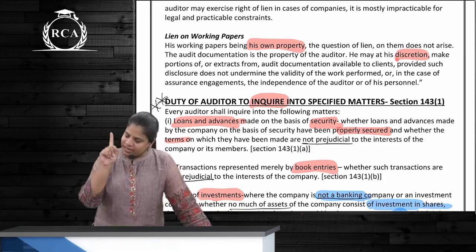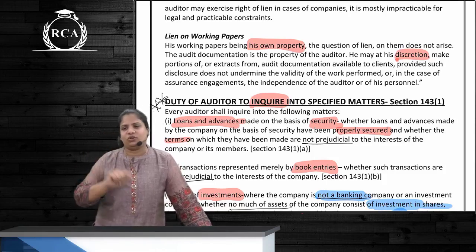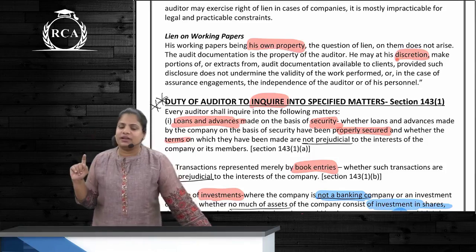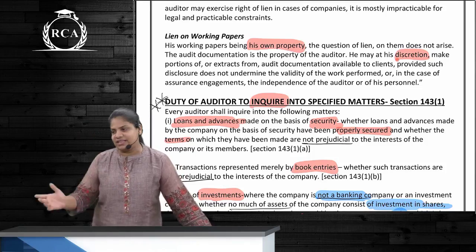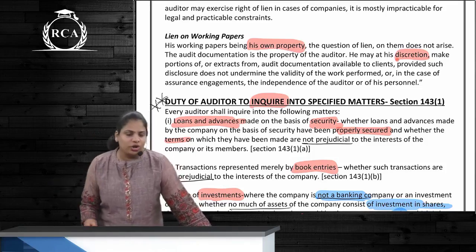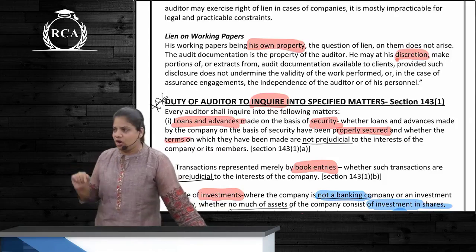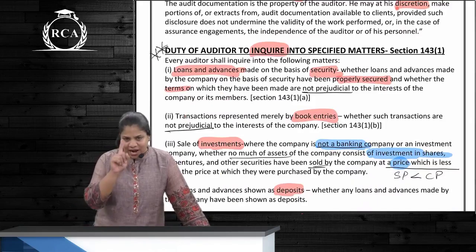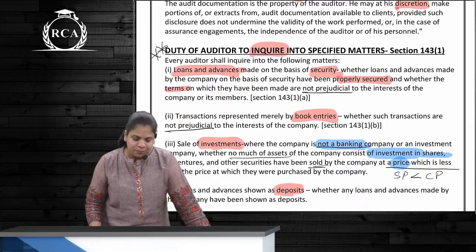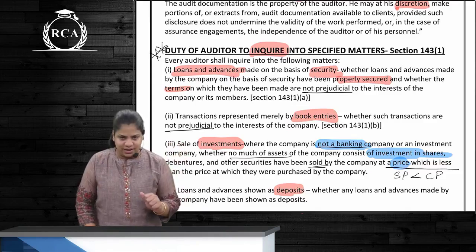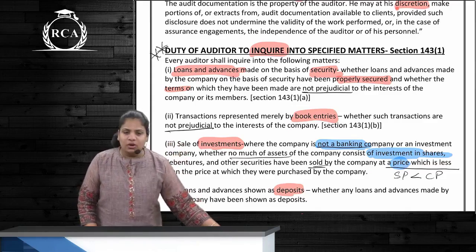First is right to access books of accounts. Next, to obtain information and explanation. Then, to receive notice and attend the general meeting. Next one, report. To whom? Report to the members. And last is right of lien. Correct? How many duties does the auditor have? 1 duty. And what's the 1 duty? To inquire. Inquire into how many matters? 6 matters. First matter is loans and advances.